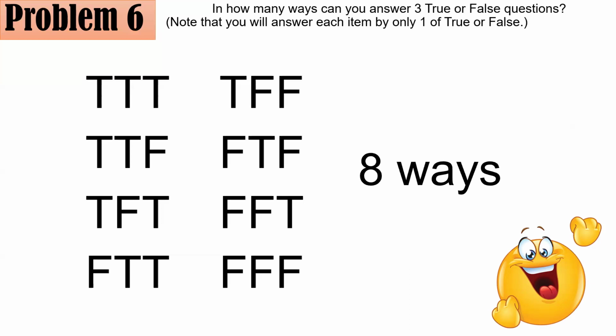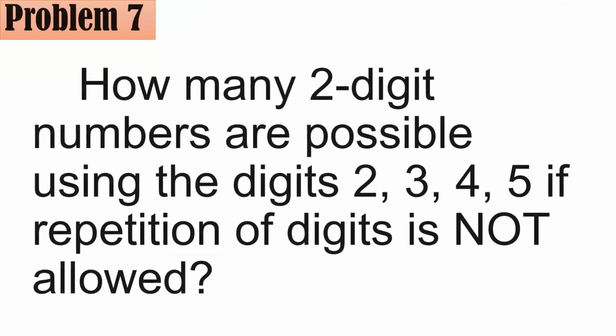Okay, so far so good. Number 7. How many two-digit numbers are possible using the digits 2, 3, 4, 5 if repetition of digits is not allowed?